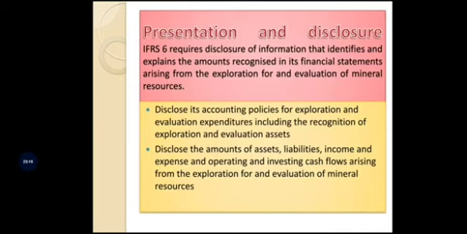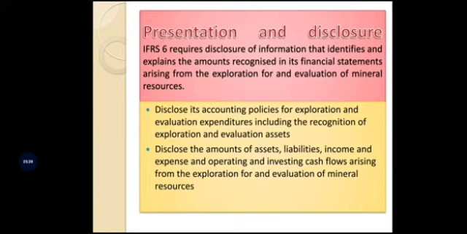Let us see the first one, that is, disclose its accounting policies for exploration and evaluation expenditure, including the recognition of exploration and evaluation assets. Which means the first disclosure states that we are going to disclose the accounting policies. Ultimately, these accounting policies are completely related to the activity carried out by the business organization.